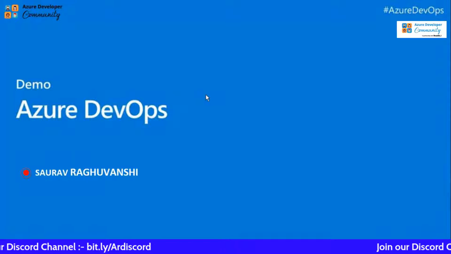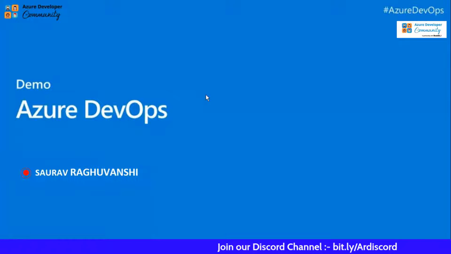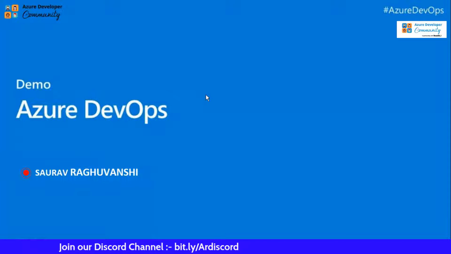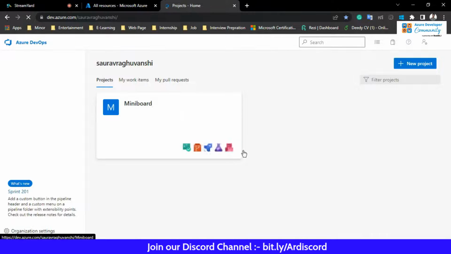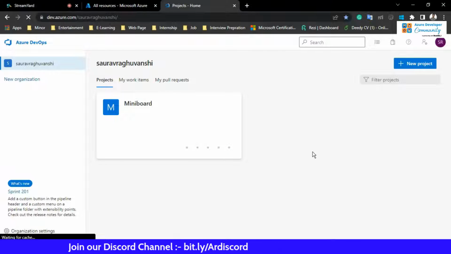Okay, so now it's time for the demo, where you can understand how the complete DevOps, or I can say complete CI/CD, works. So let me switch my screen so that we can work on that part, the DevOps itself.